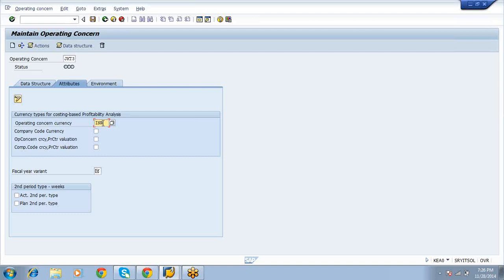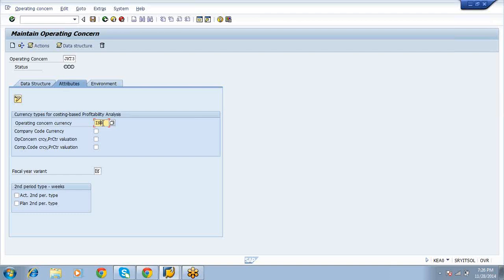Here normally in which currency you want to see the total operating concern values, that common currency you can maintain here. But being an Indian company, as per accounting standard, I would like to see INR. But my maximum sale is export sale. So I would also like to see euro.